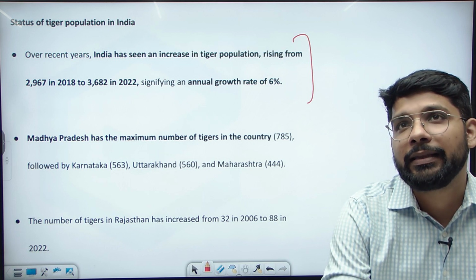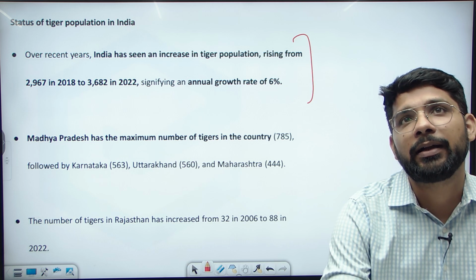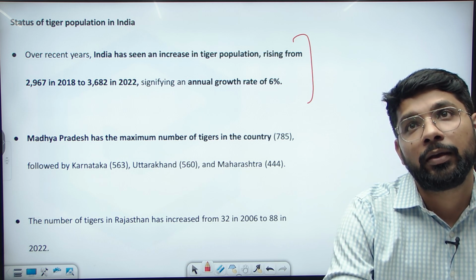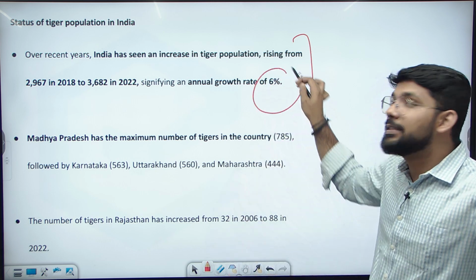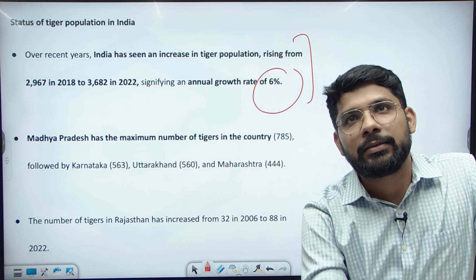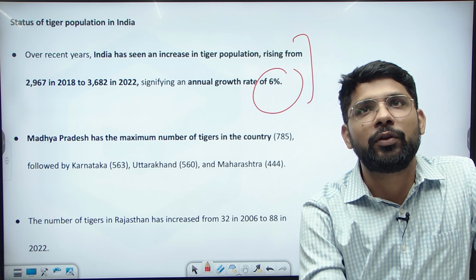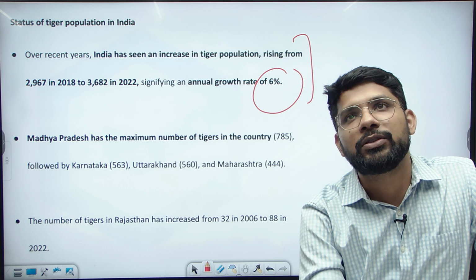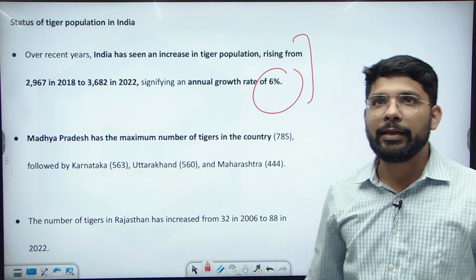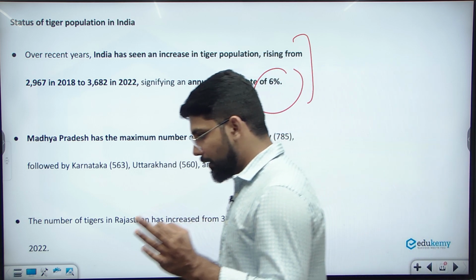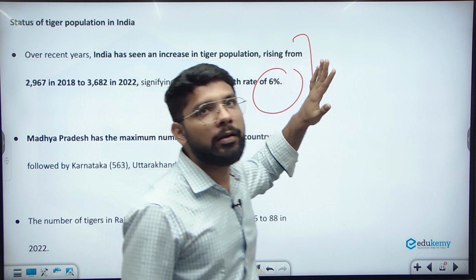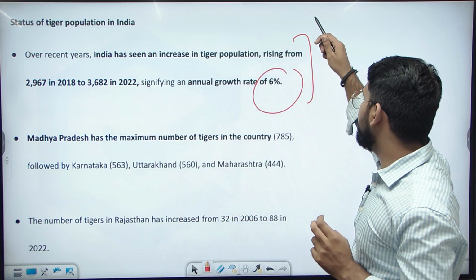In 2018, there were almost 2,900 tigers in the country, and now there are almost 3,700. This is a per year growth of 6%, which means it is a successful program in the conservation of the tiger. So if there is a question related to a particular program, maybe Project Tiger, you can start your answer with this kind of introduction.